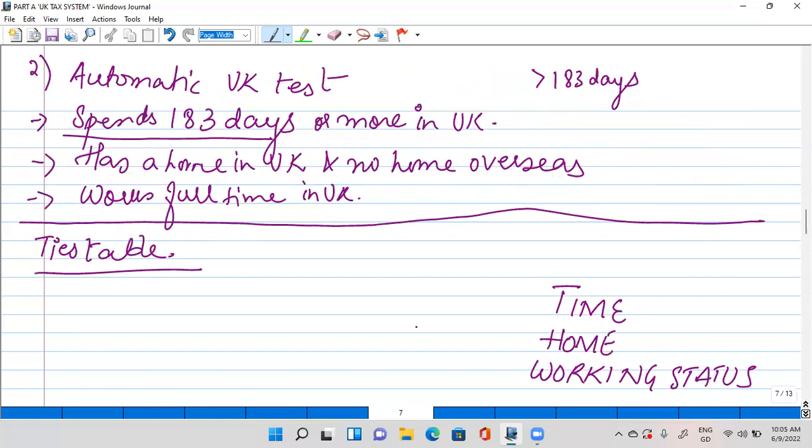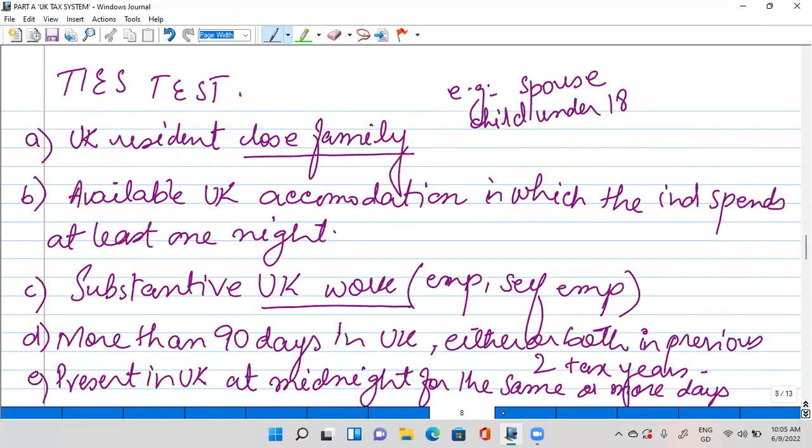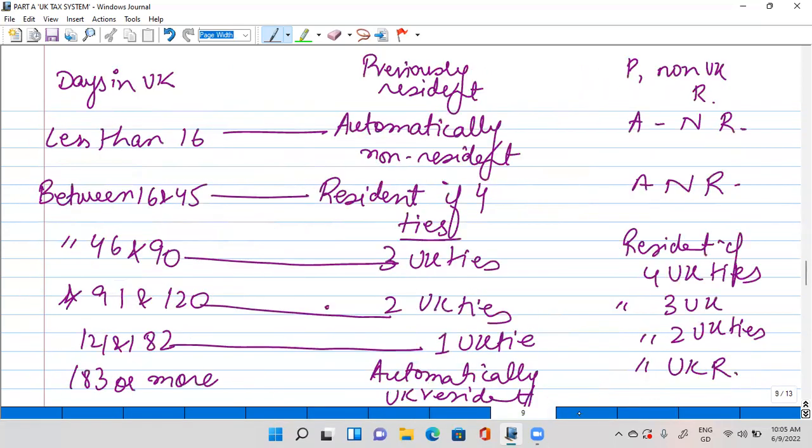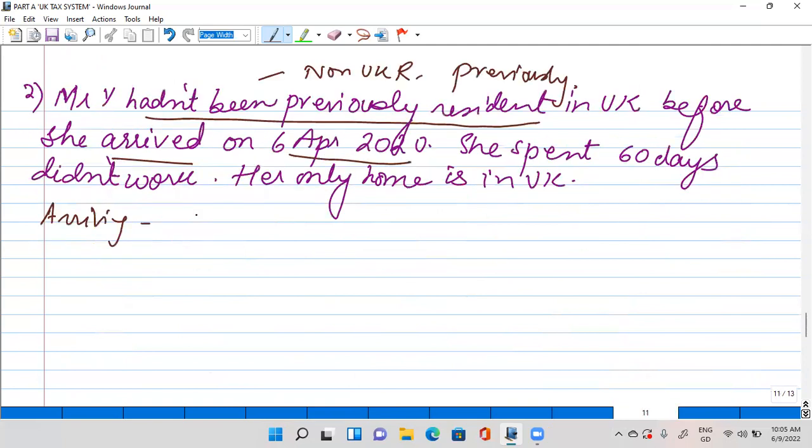She has spent less than 183 days, so she does not satisfy the time condition. First of all, we look for the automatic overseas test. No, because she has spent more than 46 days. She doesn't work overseas. So she satisfies one of the automatic UK tests.